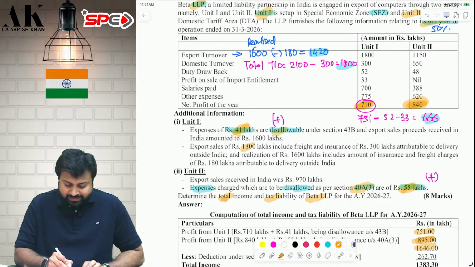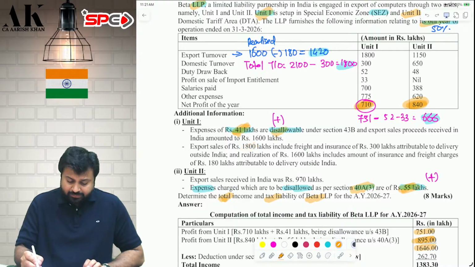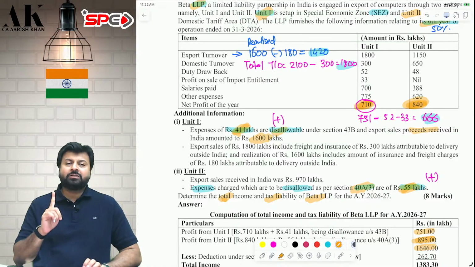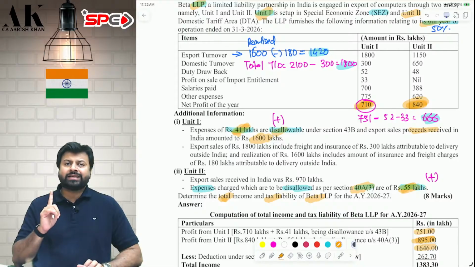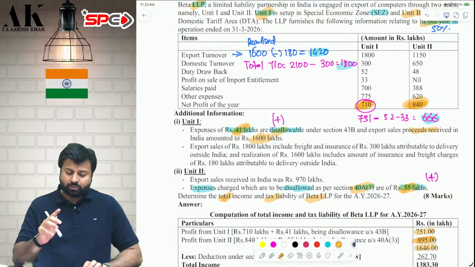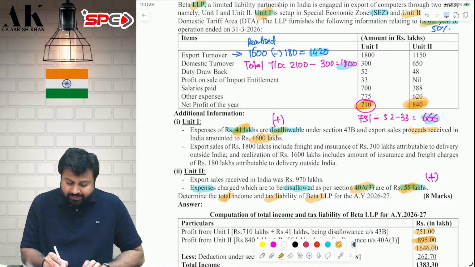The export sales is 1800 lakhs, but out of that only 1600 lakhs is received. The export turnover is 1800 lakhs, out of which 1600 lakh is received in India. So you can take only that much export turnover which is received in India within 6 months in convertible foreign currency. So you can only take 1600 lakhs in the export turnover. In that 1600 also, there are some expenses like insurance and freight.